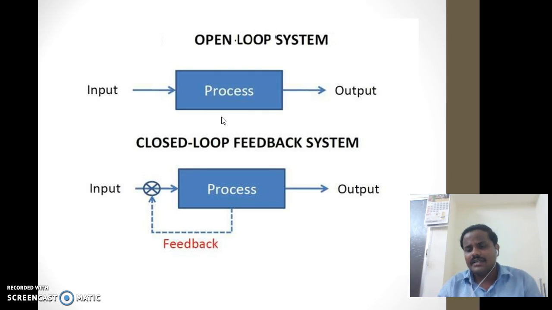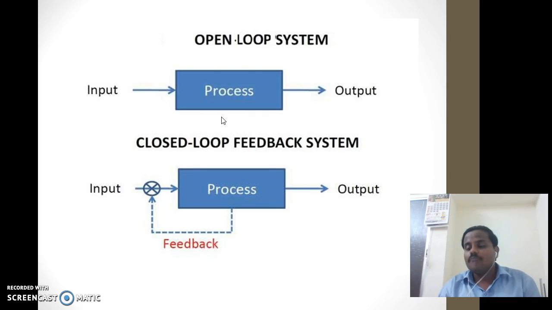It is very simple in construction, very convenient when output is difficult to measure, and easy from a maintenance point of view. These are not troubled with the problems of stability, but there are some disadvantages also, that is inaccuracy and unreliability, because accuracy of such systems is totally dependent on the accurate pre-calibration of the controller.